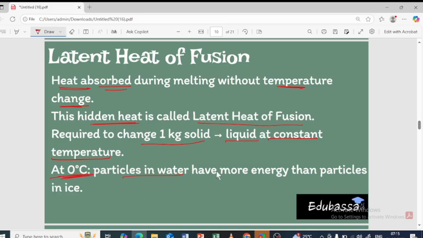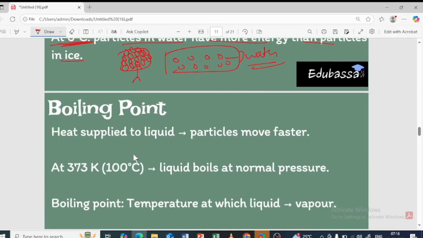So the particles in the water have more energy than the particles in the ice, obviously, isn't it? So what happens in the ice? The particles will be like this. The particles will not be moving, right? So the energy is less over there. As soon as they are provided with the heat energy, they take up the heat energy and convert that heat energy into what? Kinetic energy, and the particles will move. Hence the energy will be more in what? Water, right? This is water. So the energy will be more in the water than that of the ice, right? Yes. So that is latent heat of fusion.